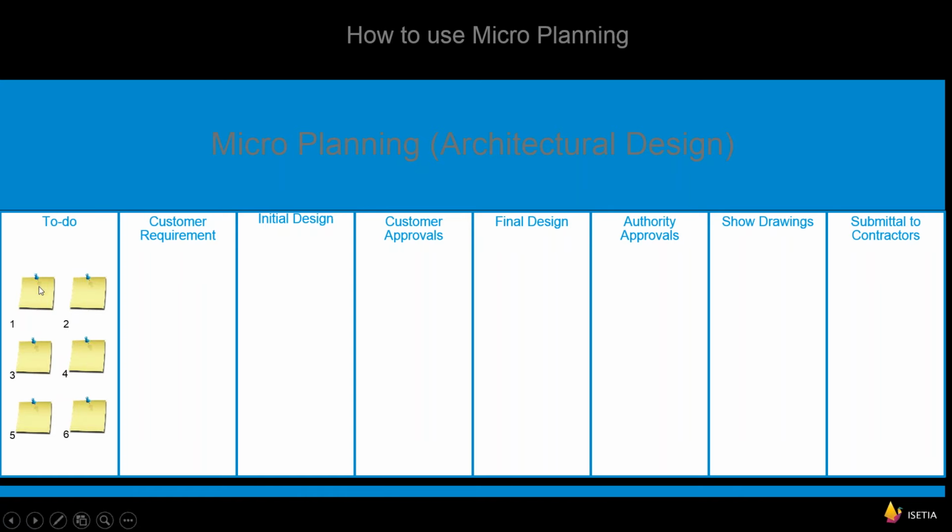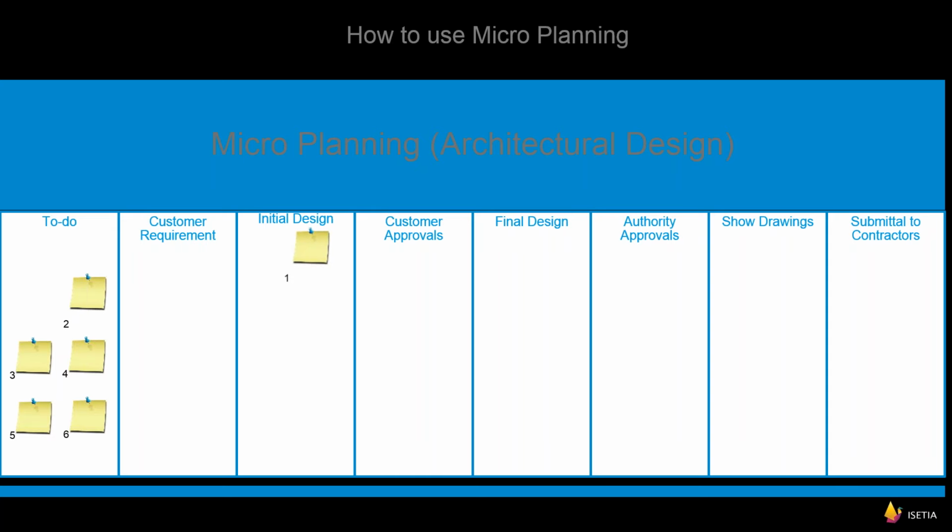Okay, how are we managing and following? We just estimate the list of the packages which we need to do for architectural design: design package 1, design package 2, and then we start the work. For design package 1, we go to the customer, or we send the information to the customer. We are collecting their requirements. After the customer gives us their requirements, such as how many rooms they want and what type of wall they want, we can start making the initial design.